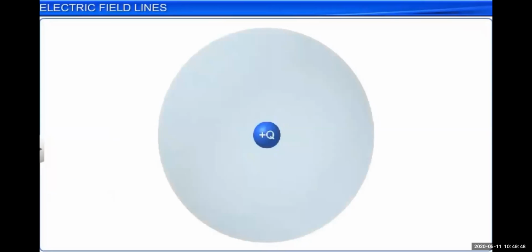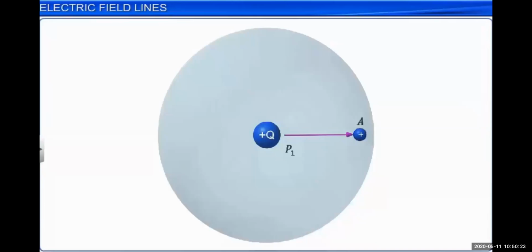Now this was about the electric field, and as you know very well, electric field intensity is because of the charge. Electric field intensity is because of the charged particle, and the electric field is there because of the electric field lines. It is an imaginary line, we cannot see that line, but because of these electric field lines, electric force is exerted on another charged particle if we bring that particle near the source charge.